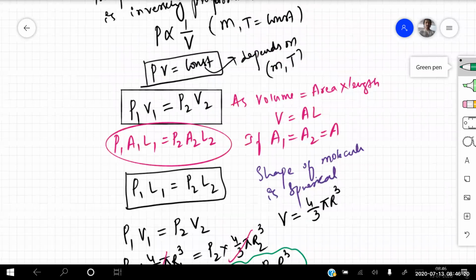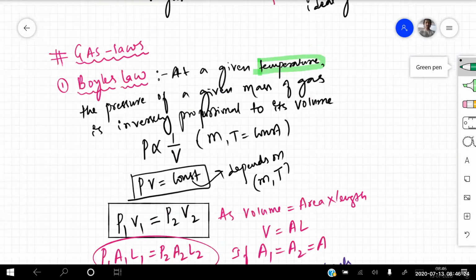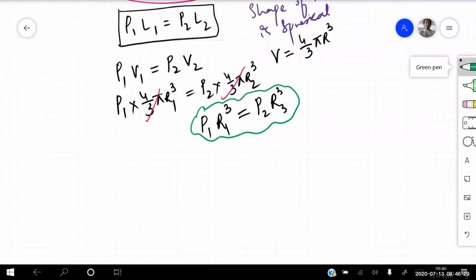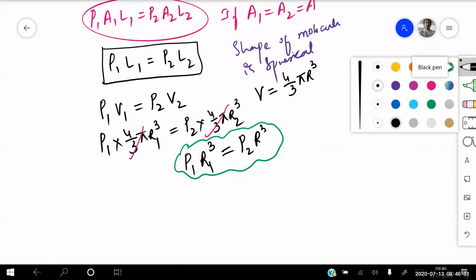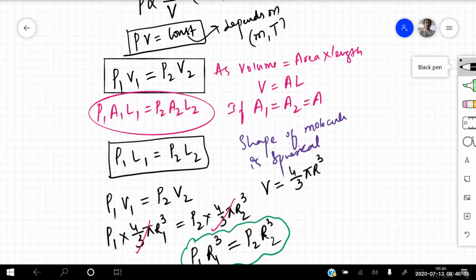Come back once again, you see. Sir, you wrote R3. Sorry. Okay, so this one is R2. Okay. Yes. See here, beta.